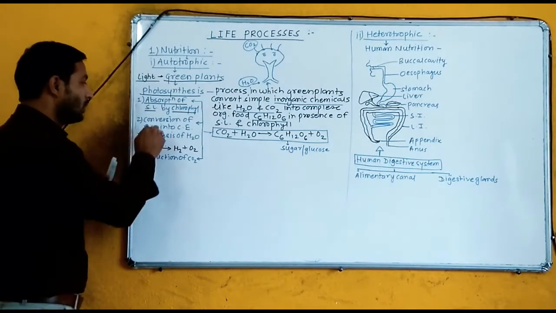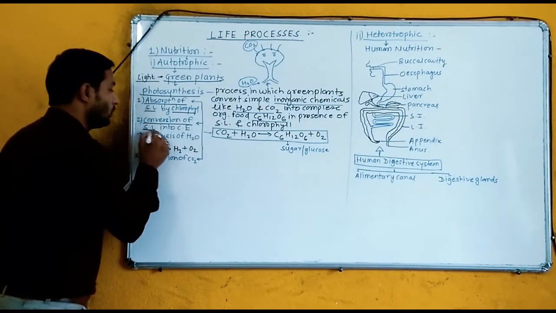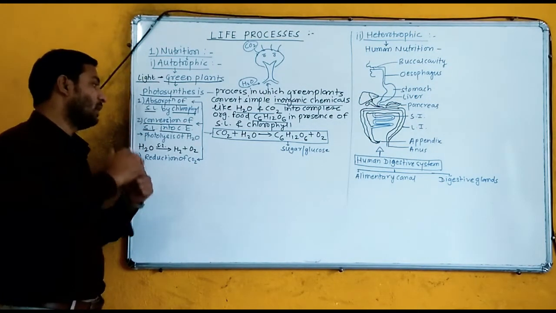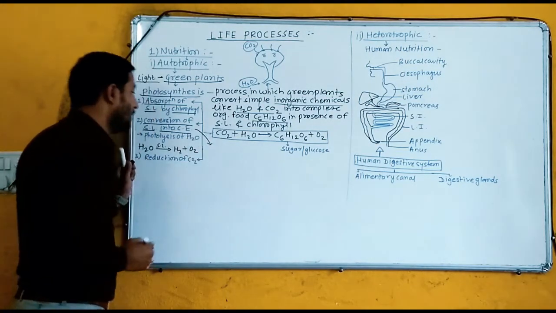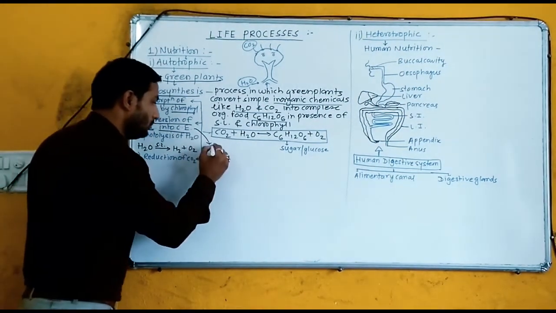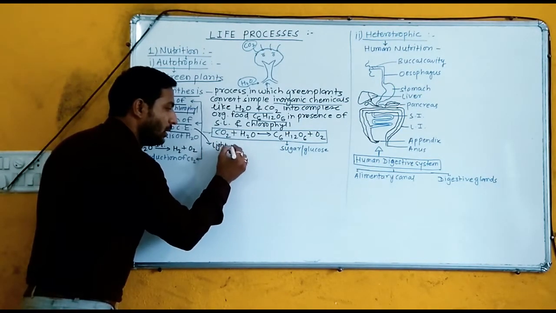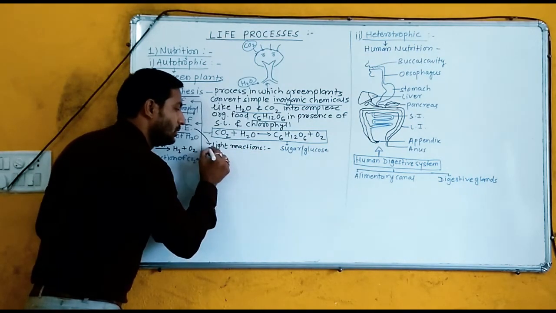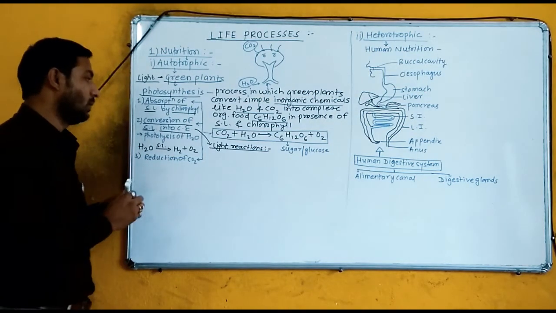Now the second step: conversion of sunlight into chemical energy. In this step there are certain reactions, also known as light reactions, because during this, sunlight plays a very important role.